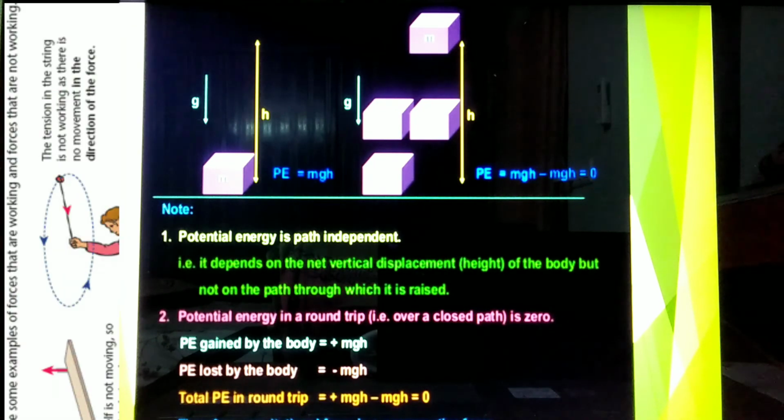PE gained by the body is equal to plus mgh, whereas potential energy lost by the body is equal to negative mgh. So total potential energy in the round trip is equal to plus mgh minus mgh, which is equivalent to 0. Therefore, gravitational force is a conservative force.